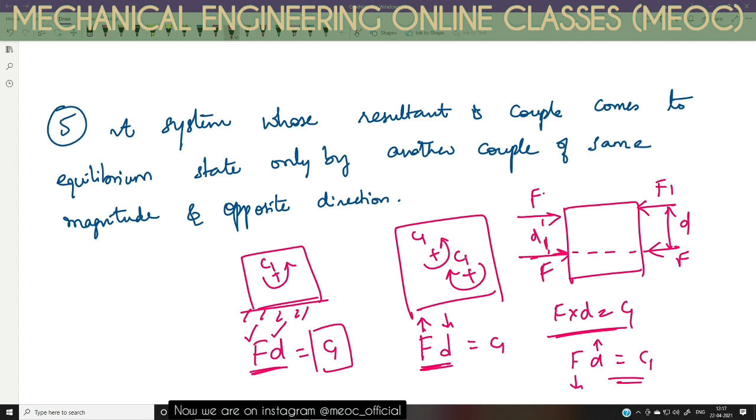We don't have to nullify them as sigma F. We can simply nullify it as sigma C also. F into D, which is C1, should be nullified. How you change this F and this D depends on our requirement and possibility. Ultimately, you have to give a C that nullifies the already existing C, if we want to bring the system to equilibrium when it is subjected to a resultant couple C.